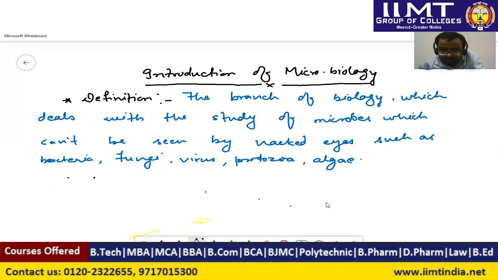So dear student, if we start with the introduction of microbiology, first of all I would like to give you the definition of microbiology: microbiology is the branch of biology which deals with the study of microbes. Microbes means which are too small to be seen by our naked eyes. जो हमारे आंखों से दिखाई नहीं देता है, उसे देखने के लिए हमें किसी एक्स्ट्रा ऑर्डिनरी रिजोल्यूशन पावर की जरूरत पड़ती है. तो ऐसे माइक्रो जर्म्स को क्या कह देते हैं हम, माइक्रोब्स. Now the question arises: what are these microbes, where are they basically found, and what are their types? So one by one I will let you know.